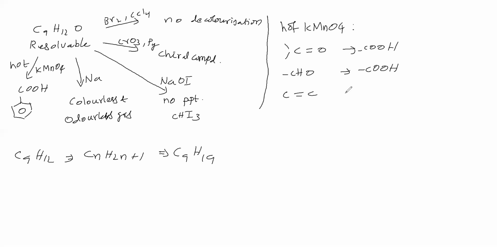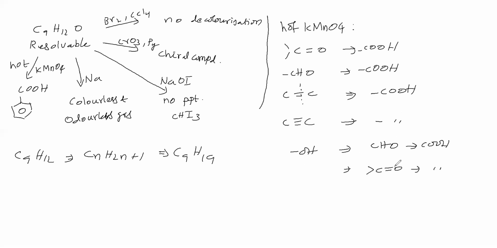A C=C double bond breaks completely into carboxylic acid, and a C≡C triple bond also breaks completely into carboxylic acid. For alcohols, a primary alcohol gives an aldehyde, which converts into carboxylic acid.